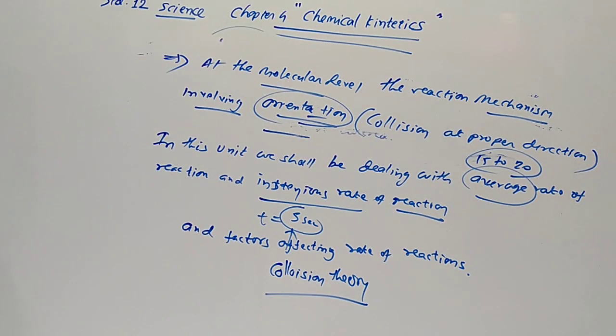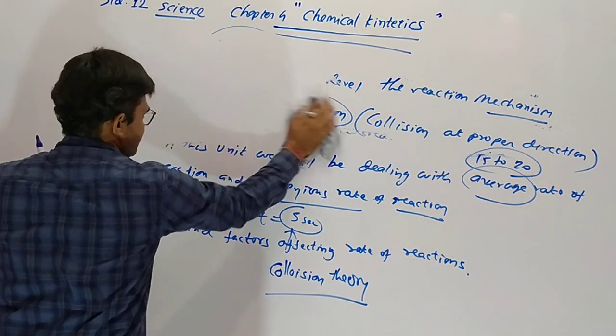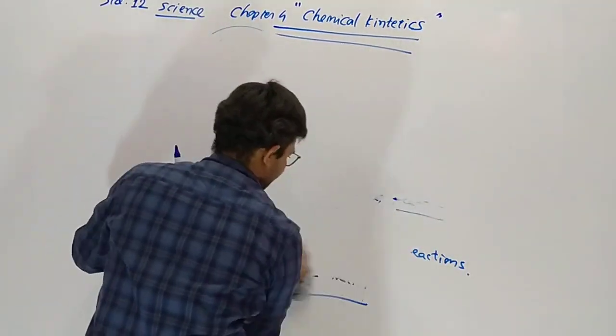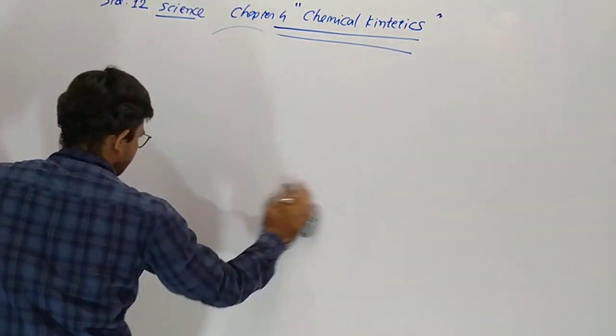In this chapter we will discuss this. Introduction over. Now we are going to rate of a chemical reaction. First question: describe rate of chemical reaction.